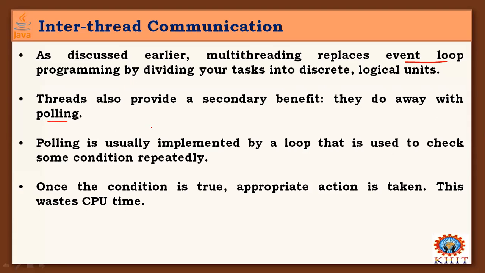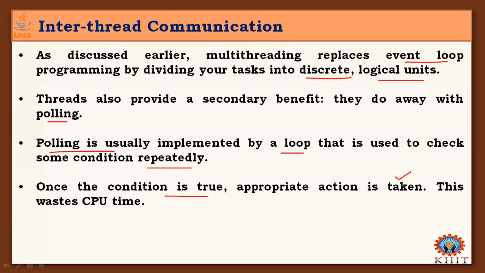Event loop programming generally divides your program or task into discrete and logical units, based on the events generated. The polling mechanism is implemented based on that event loop and is used to check some conditions repeatedly. Once the condition is true, the appropriate action is taken.